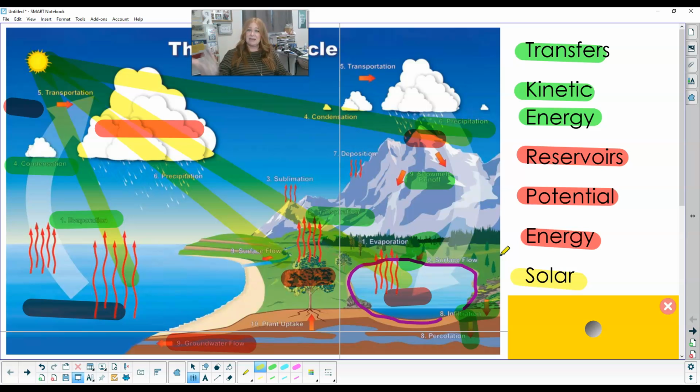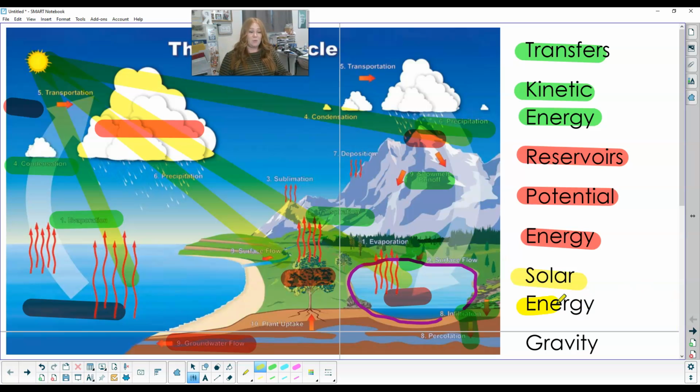So it's constantly getting that solar energy, and then it constantly goes through potential and kinetic energy. And then we also have gravity, and gravity and density play a role in the water cycle. We think gravity, space, but when things are dense enough, they get pulled down to the earth. So this precipitation is dense, it's getting pulled down. So all of these reservoirs are being impacted by gravity.